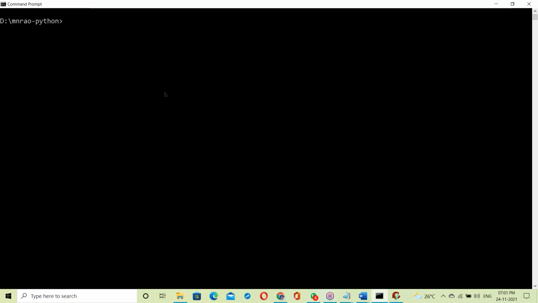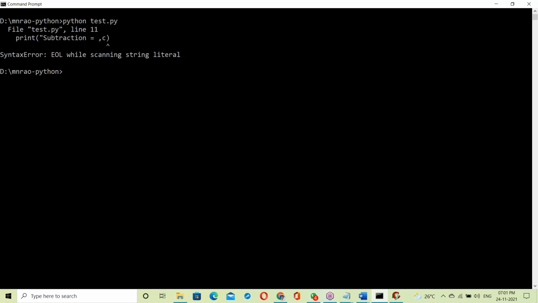See here, the command prompt will maintain history. I'm using the up arrow key to get the previous commands. Typing every time is not necessary. You can use the up arrow key. Previously already executed commands, you can run directly here. That's it. See, 11th line error.